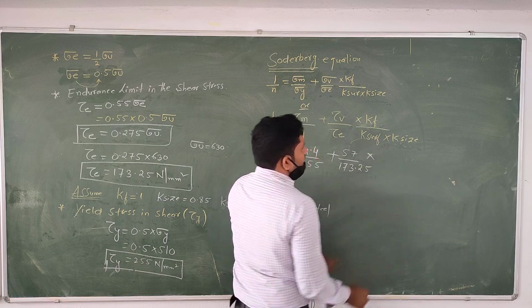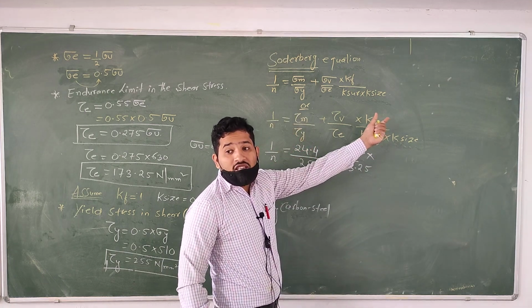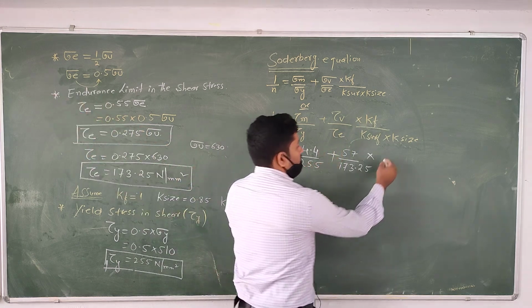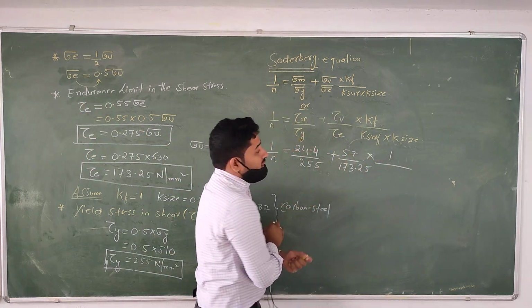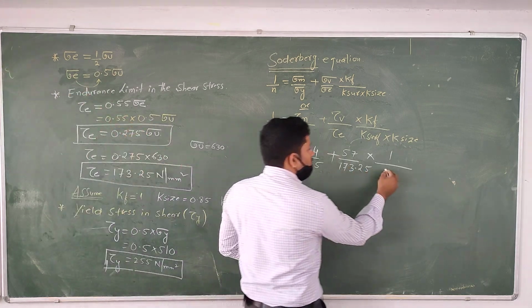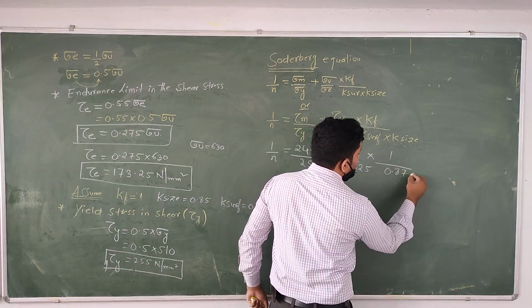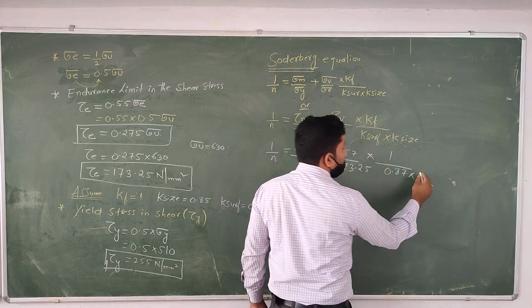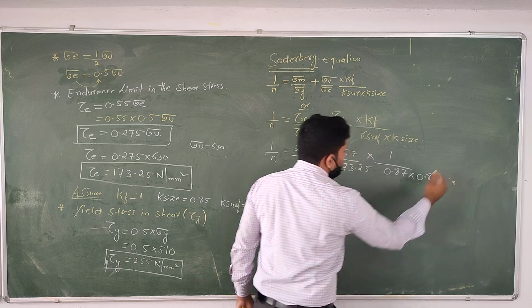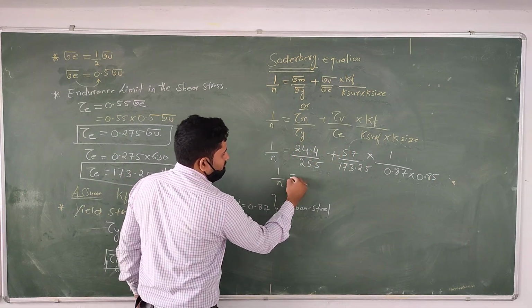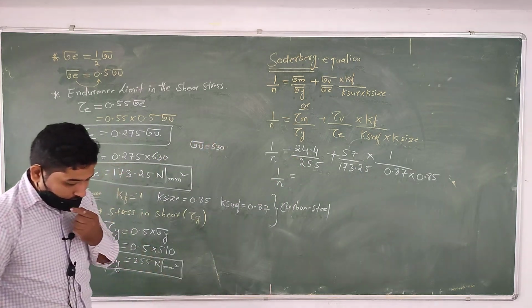We assume the stress concentration factor Kf is 1. And the k surface finishing factor is 0.87, okay dear? Into the k size factor, which is 0.85. Done. 1 by n as it is. You need to divide these terms.